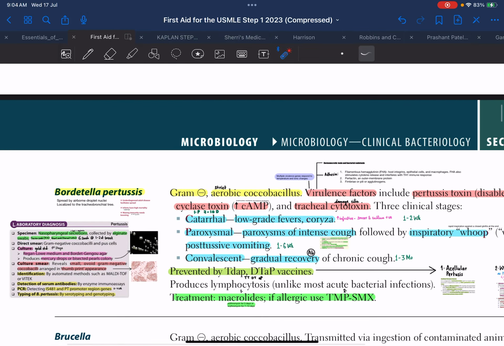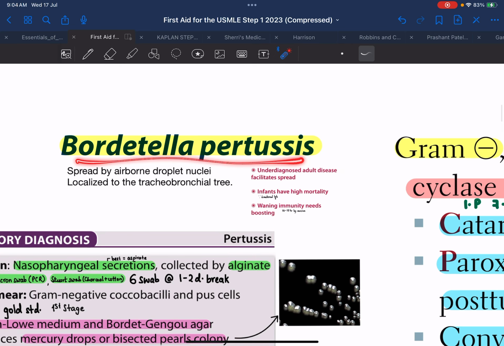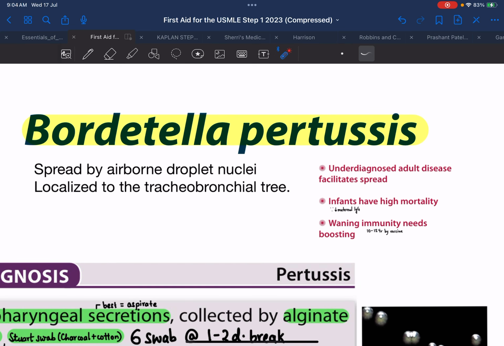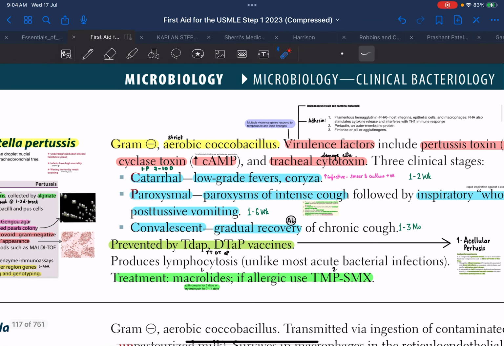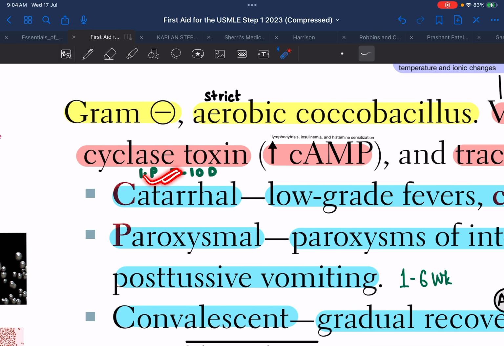Now, Bordetella pertussis infection spreads by airborne droplet nuclei and is localized to the tracheobronchial tree. The infection is divided into 3 clinical stages, with an incubation period of 7 to 10 days.